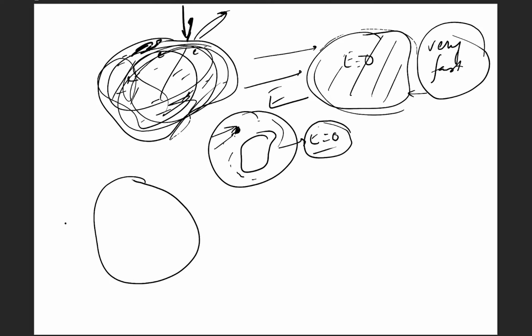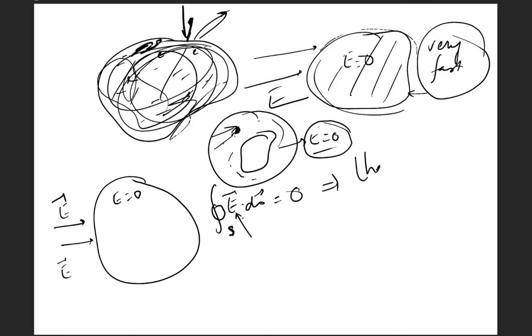So let's see what happens inside the conductor. Now let us say this is a conductor and this is an electrostatic field, and this conductor is now brought inside this electrostatic field. As I told, this E is equal to 0 inside this conductor. Now, the integral of E dot ds over the surface circumscribing the conductor is equal to 0. Now this E is 0 because it is 0. It implies, how do we charge this conductor then? In electrostatics, how do we charge it?